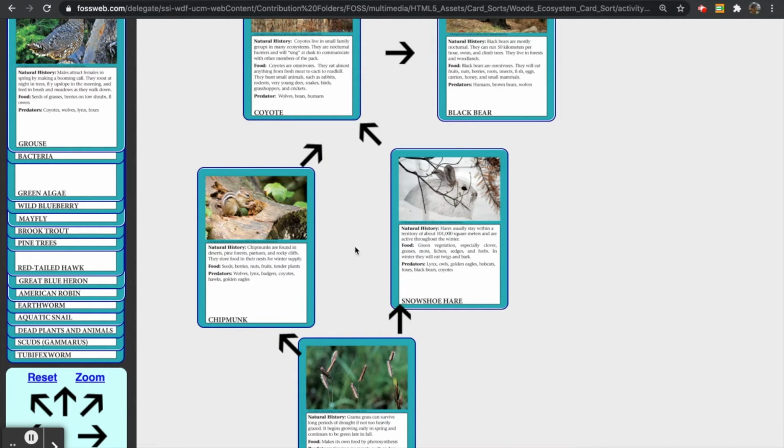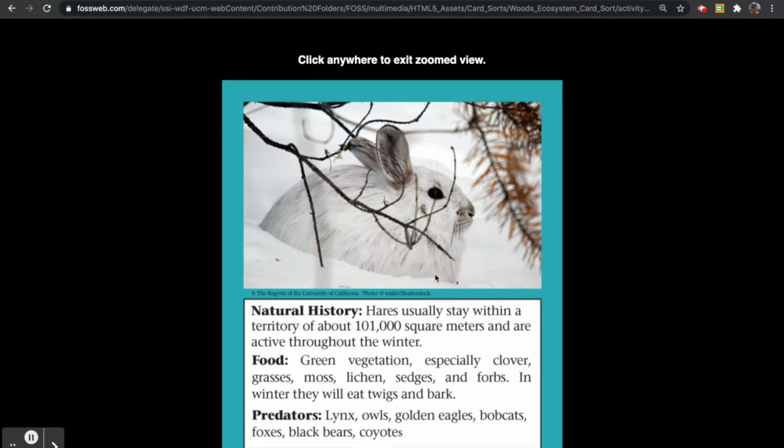Alright, so our next organism that also eats grama grass is the snowshoe hare. These hares usually stay within a territory of about 101,000 square meters and are very active in the winter.